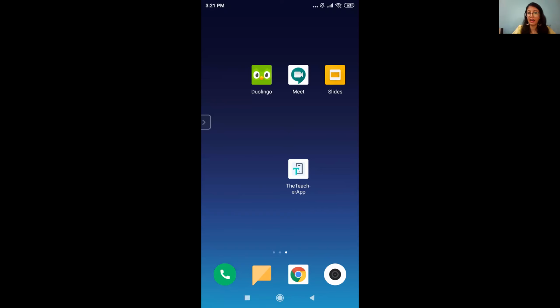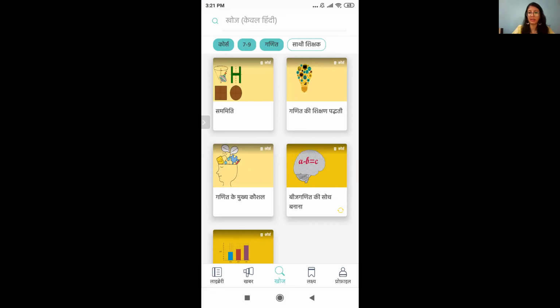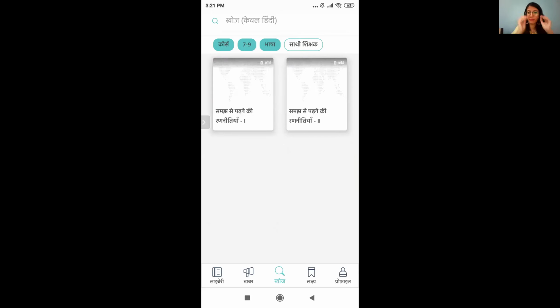Another question that we have is whether English medium schools can use this app. I think Kanvi has already answered that yes, all schools, all teachers can use this application for their own personal and professional development. While the medium of the courses is Hindi, the subjects and resources are available for all content areas.